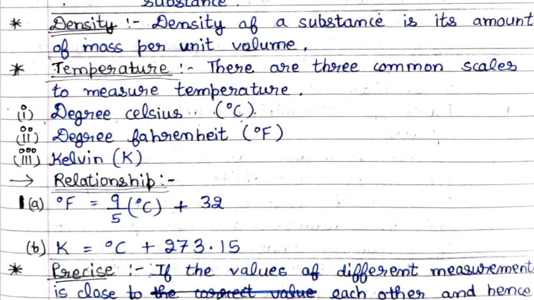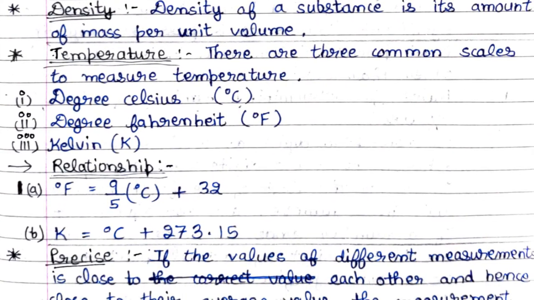Next is temperature. There are 3 common scales to measure temperature. First is degree Celsius, second is degree Fahrenheit, and third is Kelvin. And now this is the main thing, the relationship. We will discuss this in the thermodynamics chapter of chemistry. So it is very important. Many places we will use this formula to calculate.